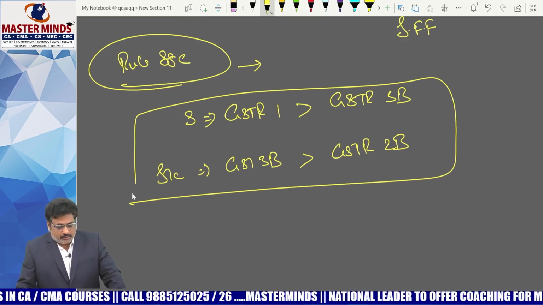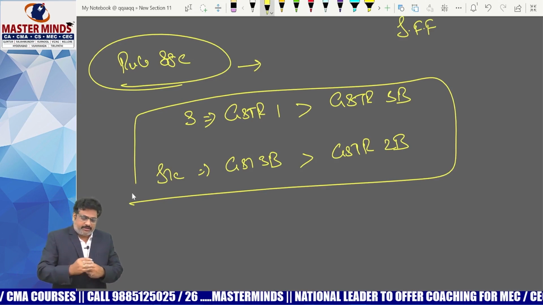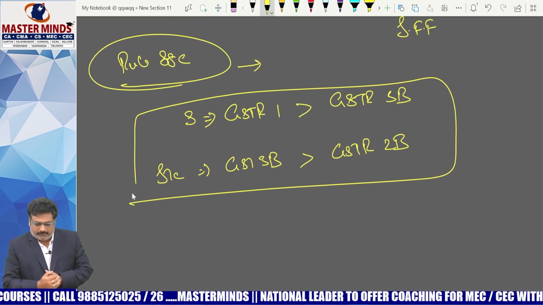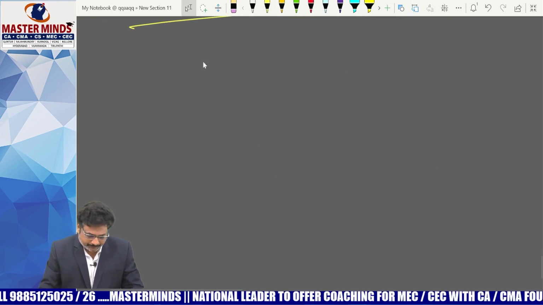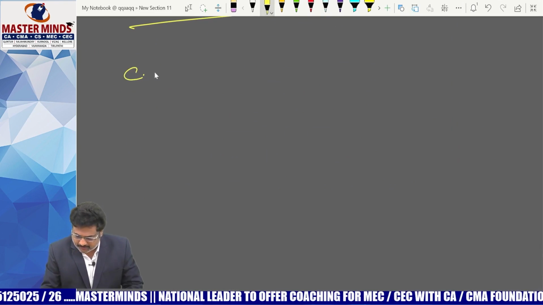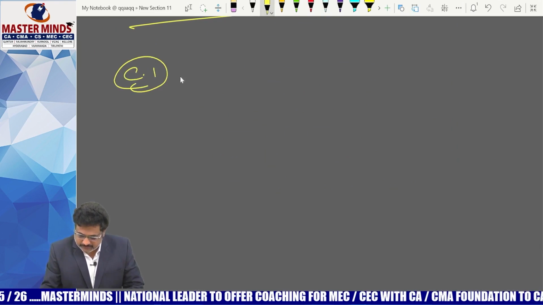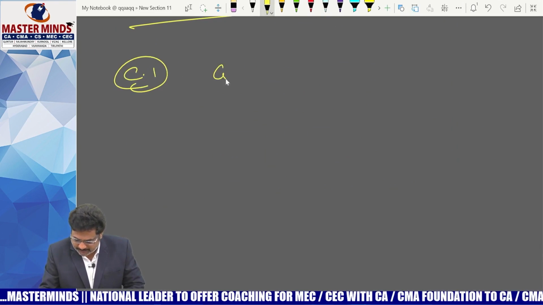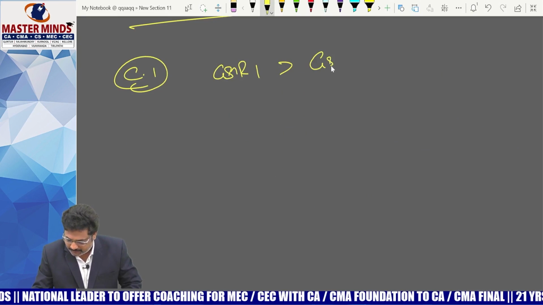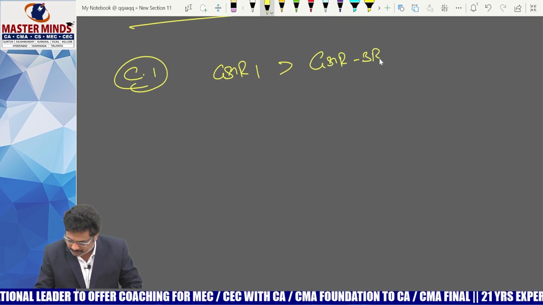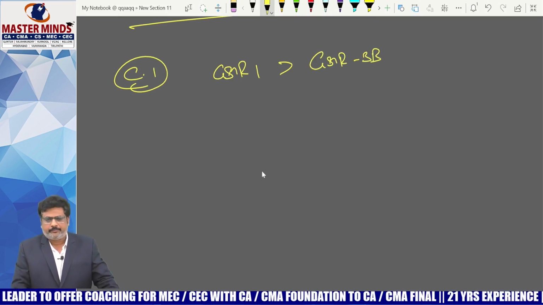Okay. So now the second point, what are the 2 points, ma'am? There are 2 consequences here. One was already there in the law. Consequence 1: the supplies in GSTR 1 are more than the supplies in GSTR 3B.